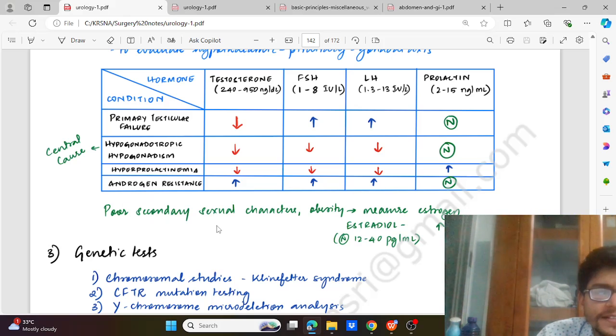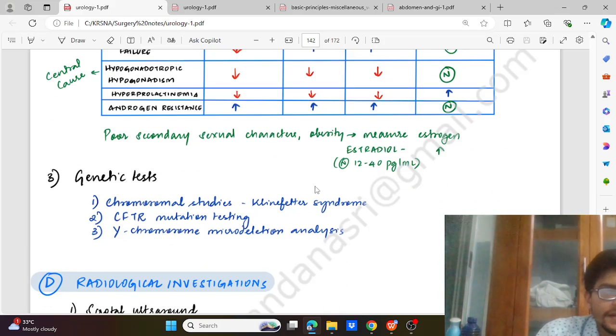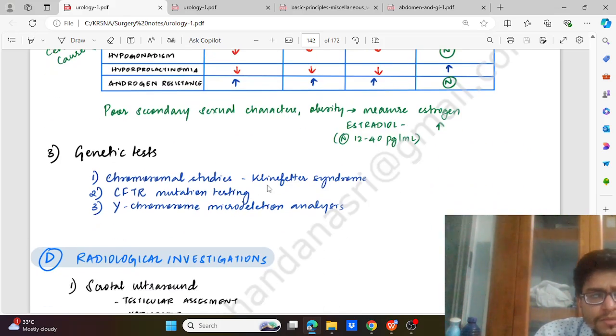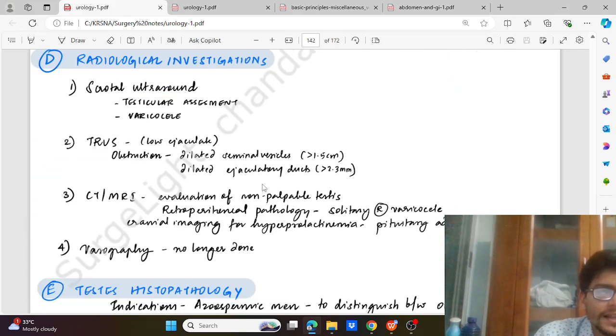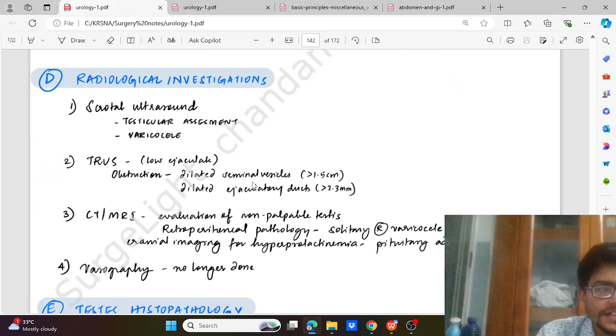And poor secondary sexual characters along with obesity is a marker of increased estrogen. Then genetic testing, that is chromosomal studies for Klinefelter syndrome, CFTR, cystic fibrosis transmembrane receptor mutation testing, and Y chromosome microdeletion analysis. Then the radiological investigations, that is scrotal ultrasound for testicular assessment, volume, and varicocele.